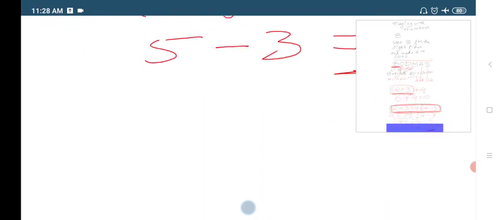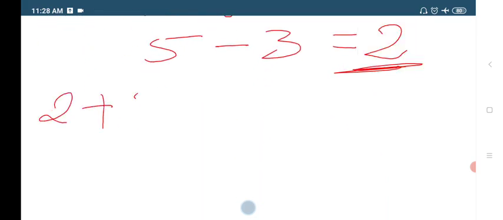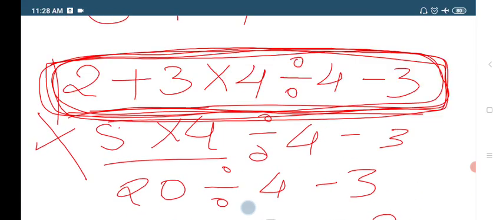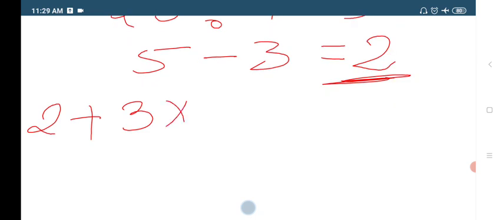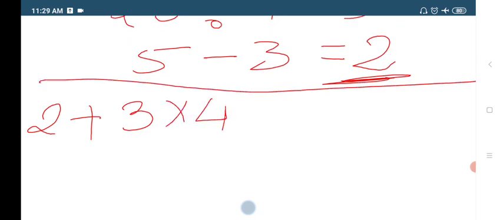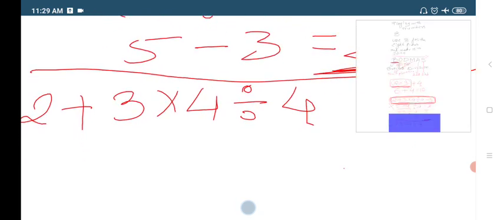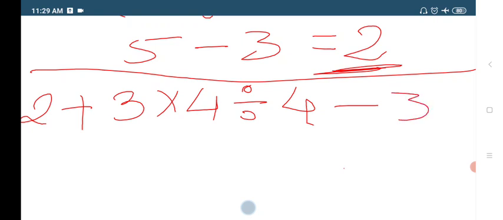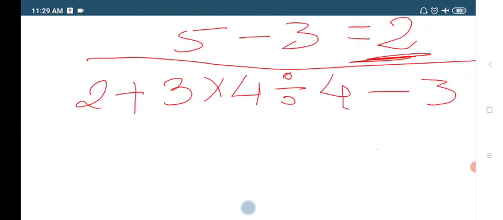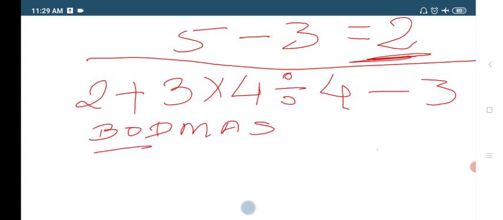What is the equation? 2 plus 3 into 4 divided by 4 minus 3. This is the equation I took, right? So BODMAS rule. Bracket open. Do we have any brackets in the equation?